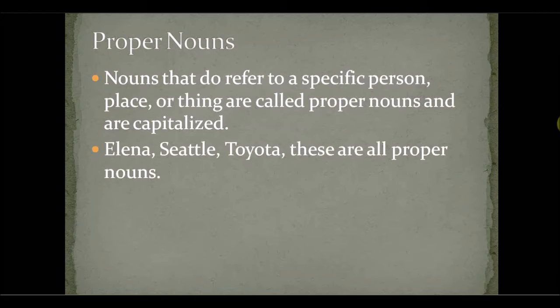Of course, we do also have proper nouns. They do refer to specific people, places, or things, and they are capitalized. Here are a few examples: Elena, Seattle, Toyota.